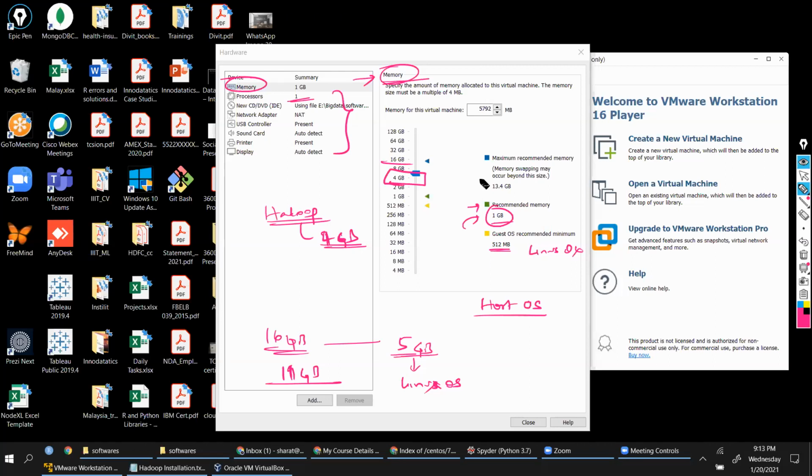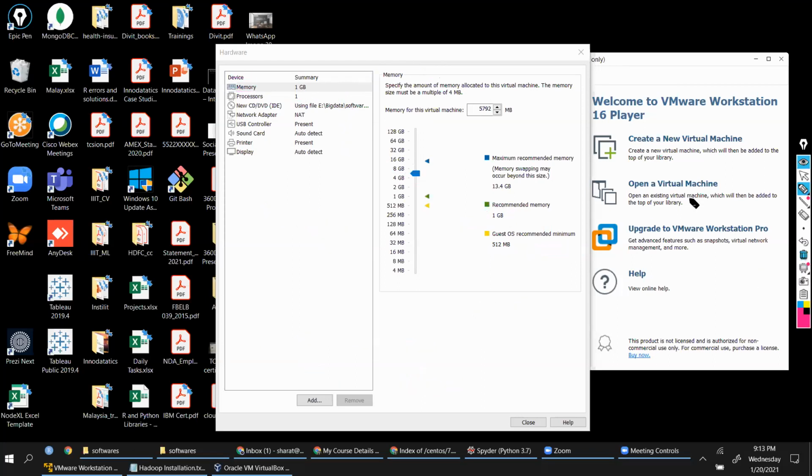If you have 8 GB, then assign 4 GB for this. If you have more, then assign more, it will be better. You can also assign this memory later. For people who do not have 8 GB memory, maybe you can start giving 2 GB at least, so that you are going to work with Linux operating system at least. You might also want to give 3 GB, half 50% of that to your virtual machine. If you give more, then Windows is going to take less memory, so Windows will not work properly.